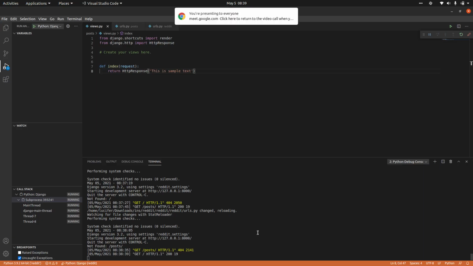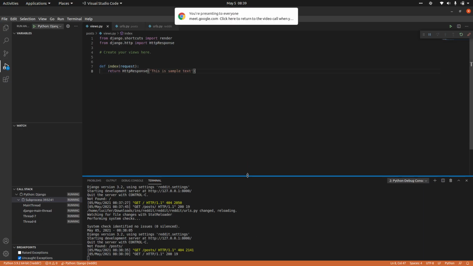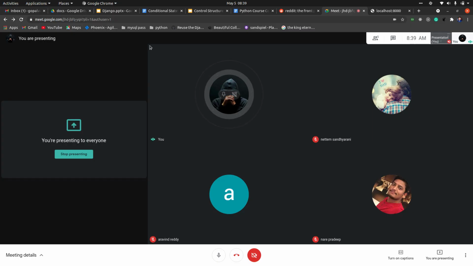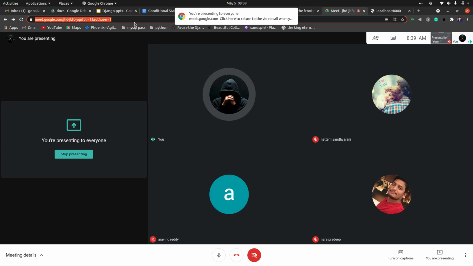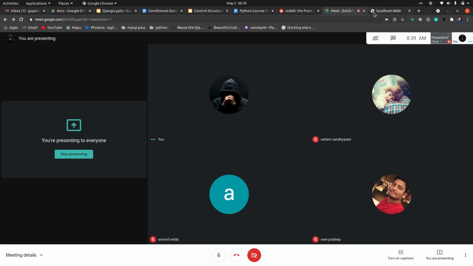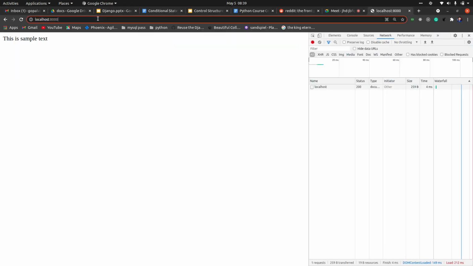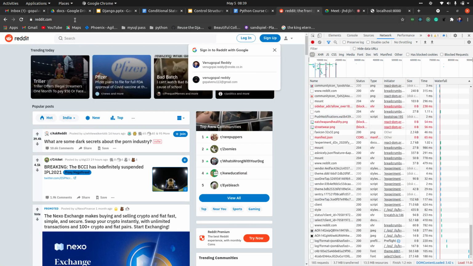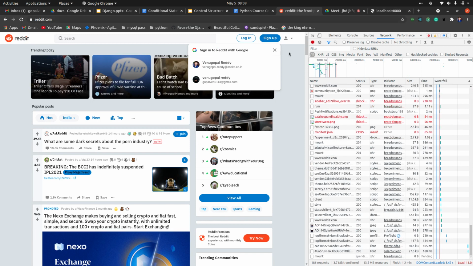Every software, every web application, anything works on URLs. A URL is nothing but the link that you open. Every URL will have different parameters. This is my root path. Whenever you open this, like reddit.com, this is called a root URL path.